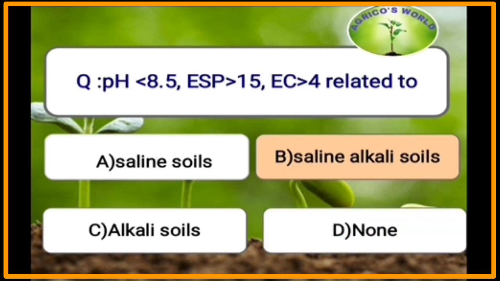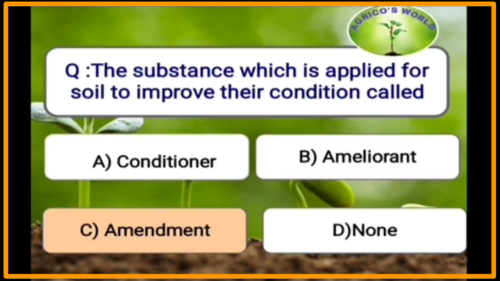pH less than 8.5, exchangeable sodium percentage greater than 15, electric conductivity greater than 4 are related to which type of soils? Saline alkali soils have pH less than 8.5, exchangeable sodium percentage greater than 15, electric conductivity greater than 4. The substance which is applied to the soil to improve their condition is called as an amendment.